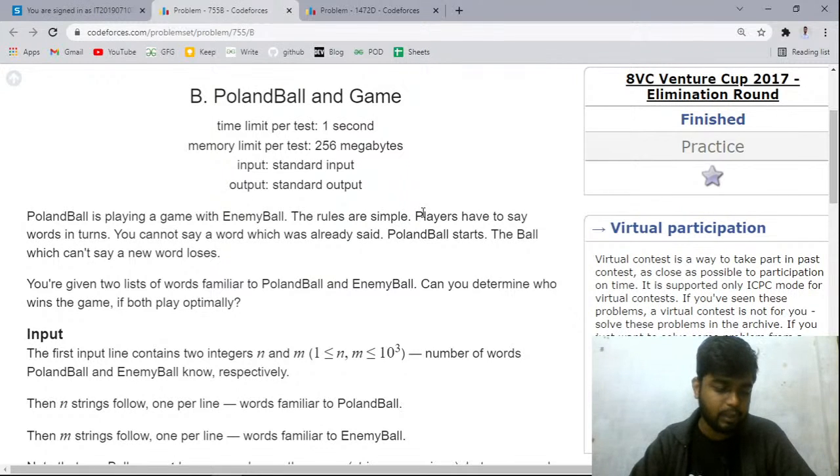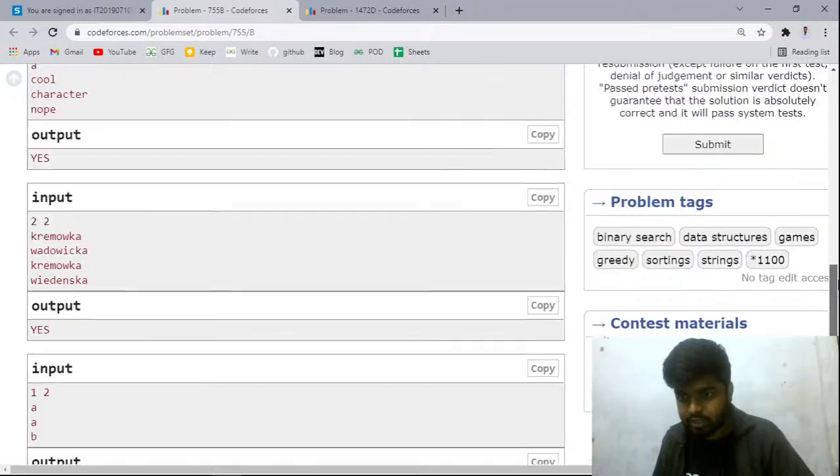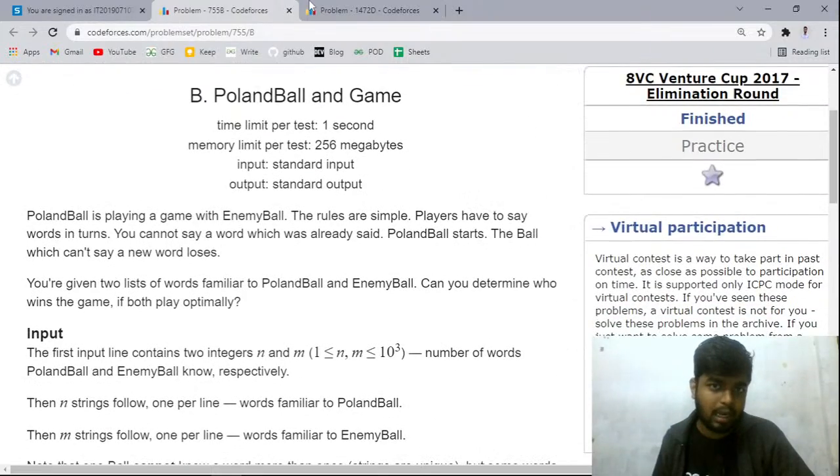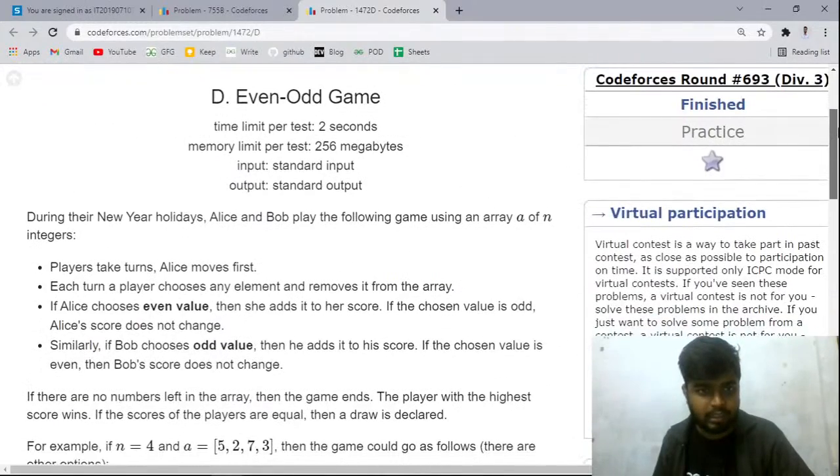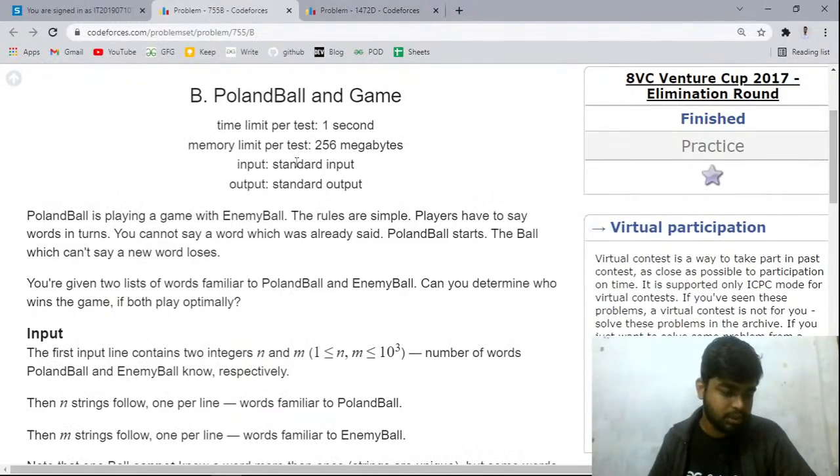Today's session is going to be interesting because we are picking up problems that, as you can see, this problem is rated as 1100, but it is a good problem. And another problem that we will be taking is this problem. It is also a good problem and it is a 1200 rated problem. So just quickly let me know in the chat whether we should begin or not, and then we'll be solving the problems today. As you can see, two problems and approximately 30 minutes each for every problem.